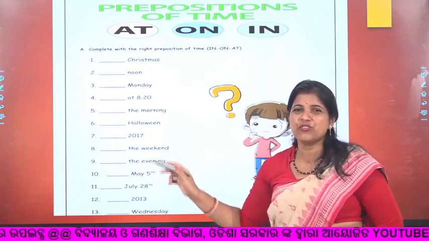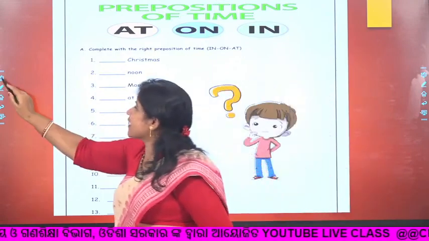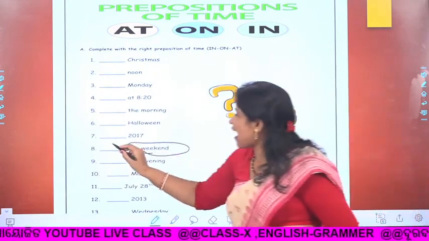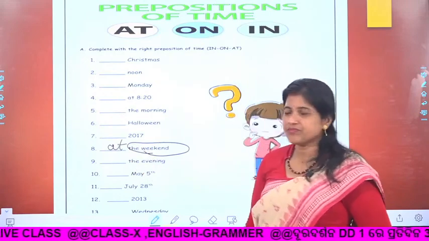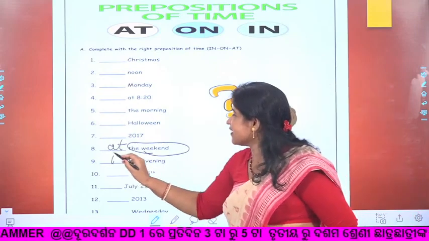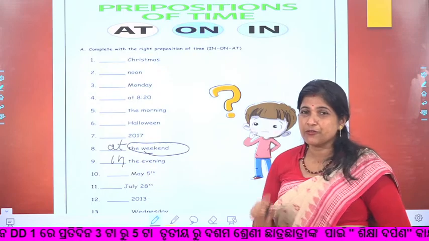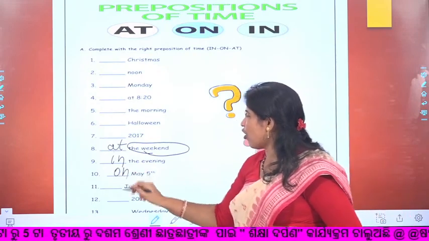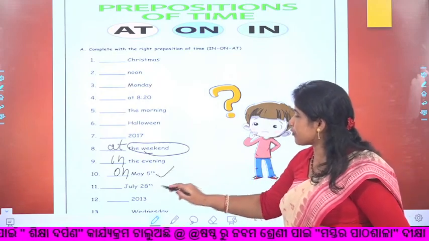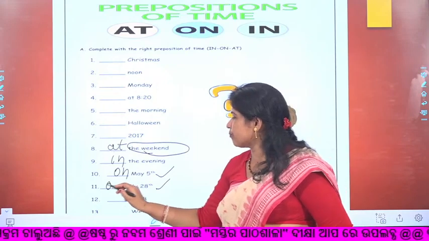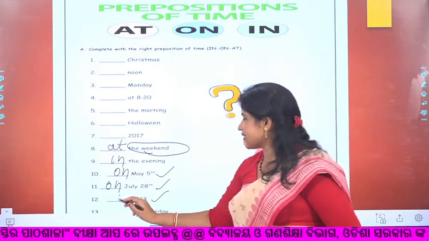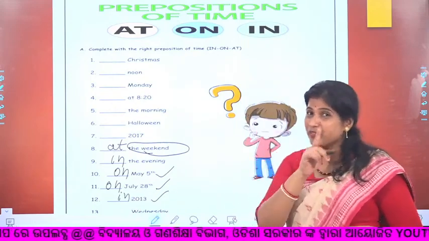Dash the weekend, what will be the answer here? Tell me. Weekend means at the weekend. Then dash the evening, it is in the evening. Dash May 5th, date means on. Dash July 28th. Once again you see how these dates are written. Here it is May 5th, here it is July 28th, so on. Dash 2013, a year, so quickly tell me and write it with me.